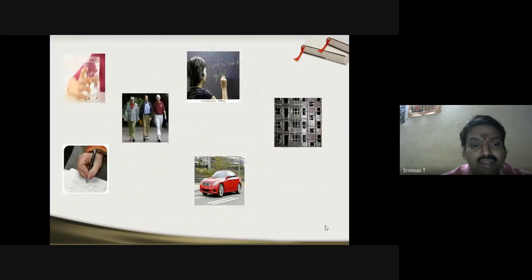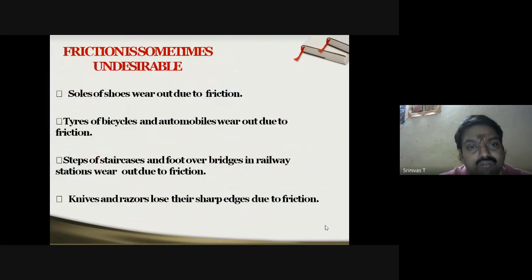Now, you can see here, as I just quoted, some of the examples: to hold a glass of water, to write on the blackboard, to walk on the floor, to construct a building, and for tires to move on the road. Even a simple thing like writing with a pen on the paper is also due to friction. If friction is not there, none of these things can be achieved.